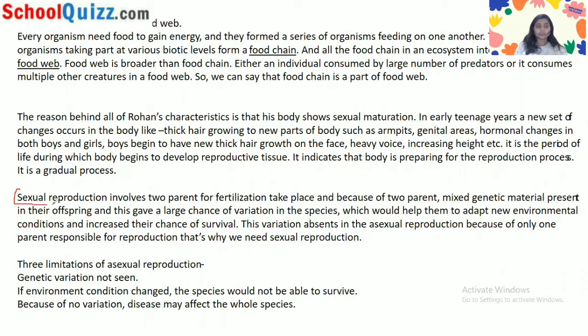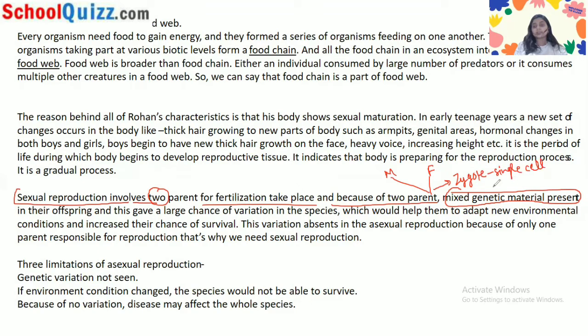Firstly, we will describe what sexual reproduction is and what asexual reproduction is. Sexual reproduction involves 2 parents. We already know that in sexual reproduction 2 parents are involved, fertilization takes place, and because of 2 parents, mixed genetic material is present. This is the male gamete, this is the female gamete. They both unite to form a zygote, and this zygote is a single cell.